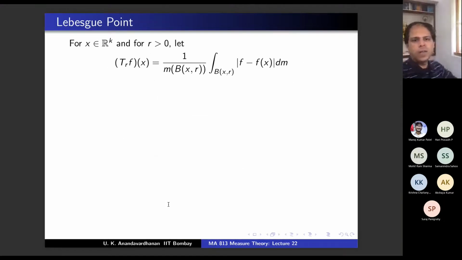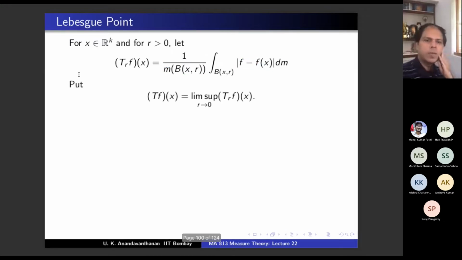So we are going to define T_r f to be this quantity. This is exactly what came in the definition of Lebesgue point, no? A point x is a Lebesgue point if the limit as r goes to 0 of this is 0. It depends on r because I'm not taking the limit here. So define T_r f to be this, and put Tf to be the lim sup of this as r goes to 0.